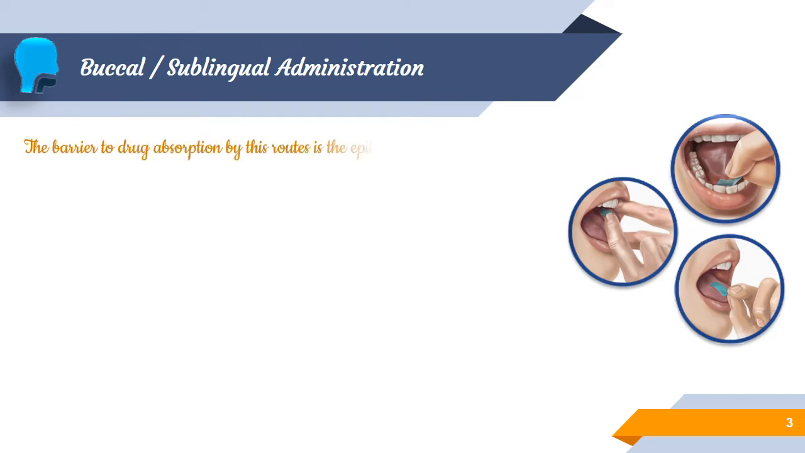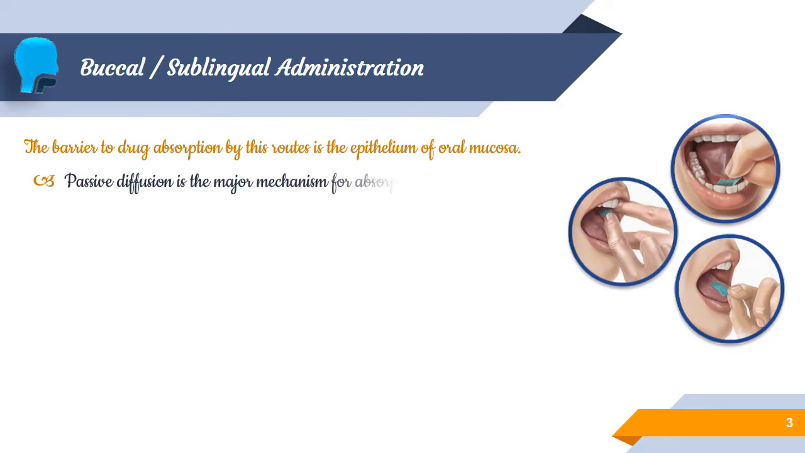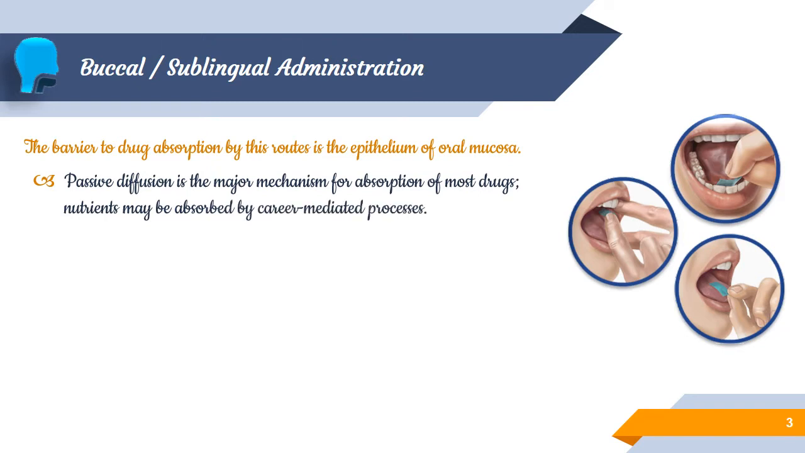Let's look at some detail. The major thing is the barrier. The barrier to drug absorption by this route is the epithelium of the oral mucosa. Here most drugs undergo passive diffusion, while in some conditions, such as nutrients, they are absorbed through a carrier mediated process. The buccal or sublingual route appears to be an ideal route for lipid soluble drugs, so mostly lipid soluble drugs are preferably used in sublingual or buccal delivery systems.